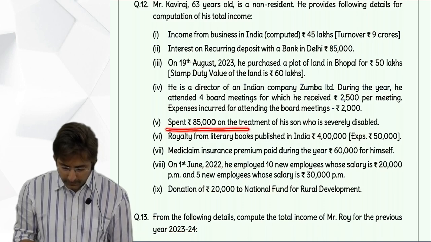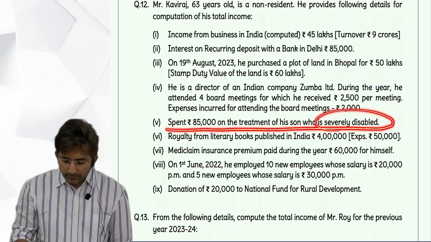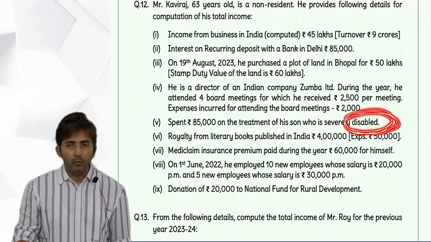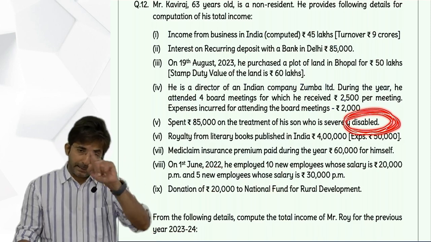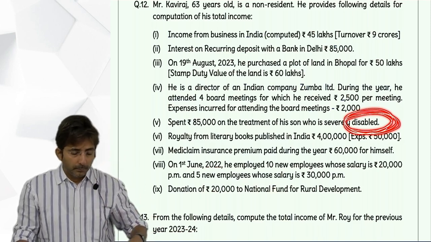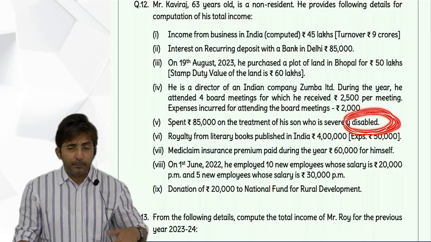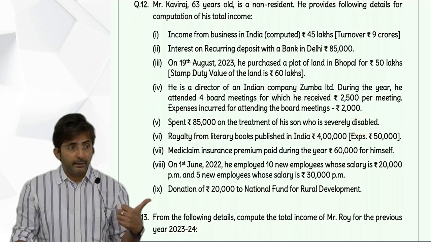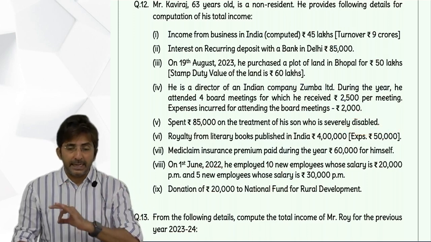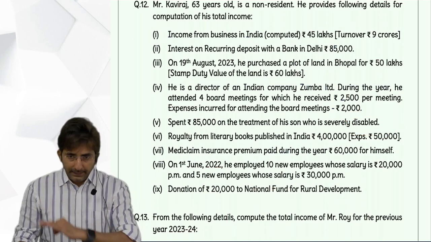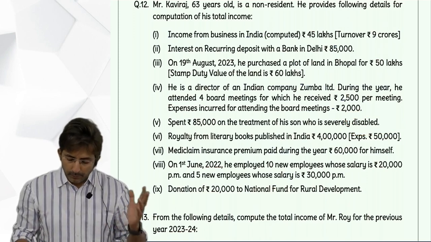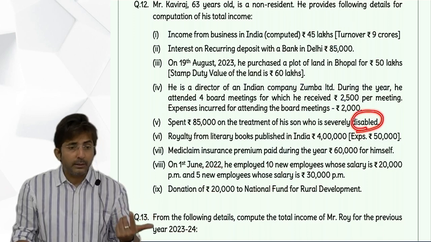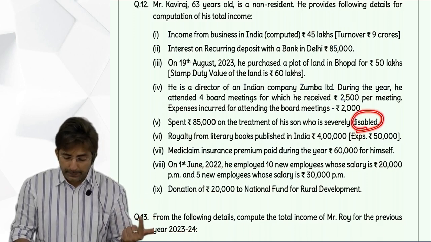Then spent 85,000 on the treatment of his son who is severely disabled. See, disabled means handicapped. Now see, for handicap, what is the rule? If you yourself are handicapped, then 80U. But here the assessee is handicapped or a family member? Family member. So 80DD. And in 80DD you should check HDR. Handicap, dependent, relative. So handicap, they have written disabled. Dependent, this is not given, whether son is dependent or not.